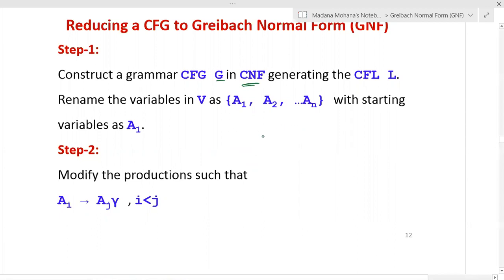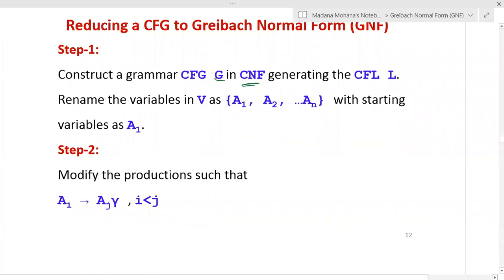Then you can proceed to steps 2 to 4 by splitting the right-hand side variables into length 2 or a single terminal. Finally, the given grammar is reduced to a Chomsky normal form. Same procedure you have to follow. Sometimes the given grammar itself is in CNF, then no need to reduce. Directly you can proceed to further steps.